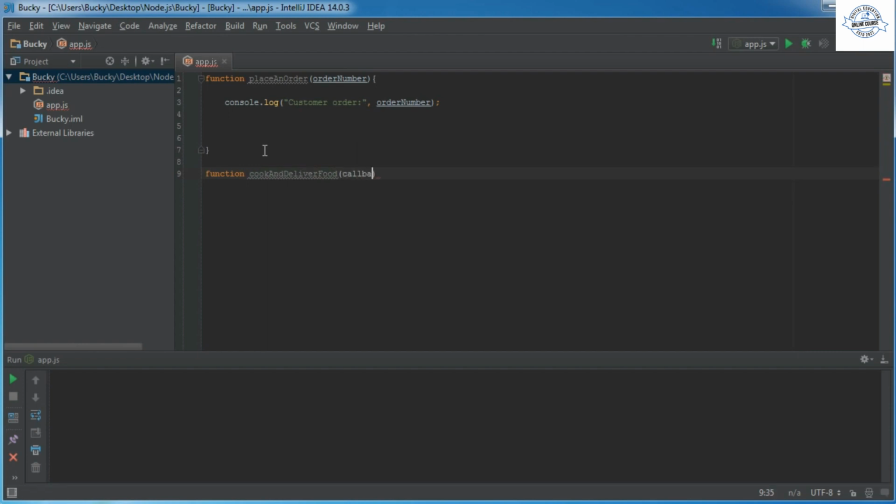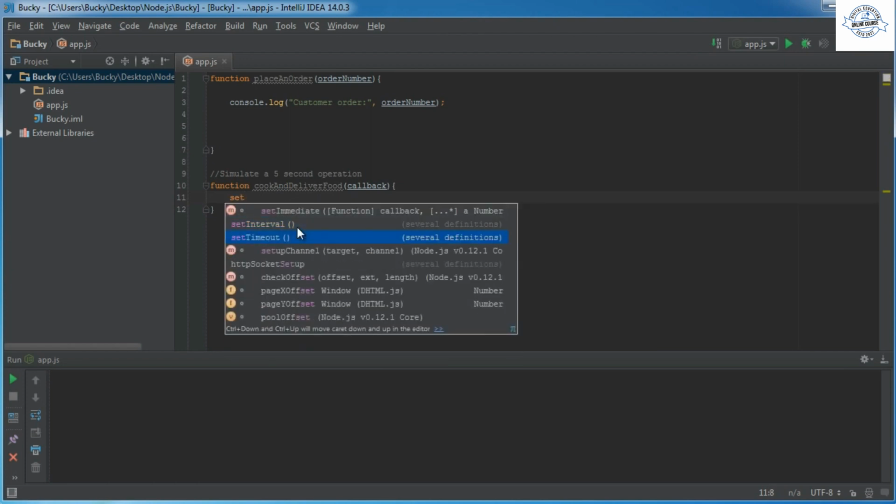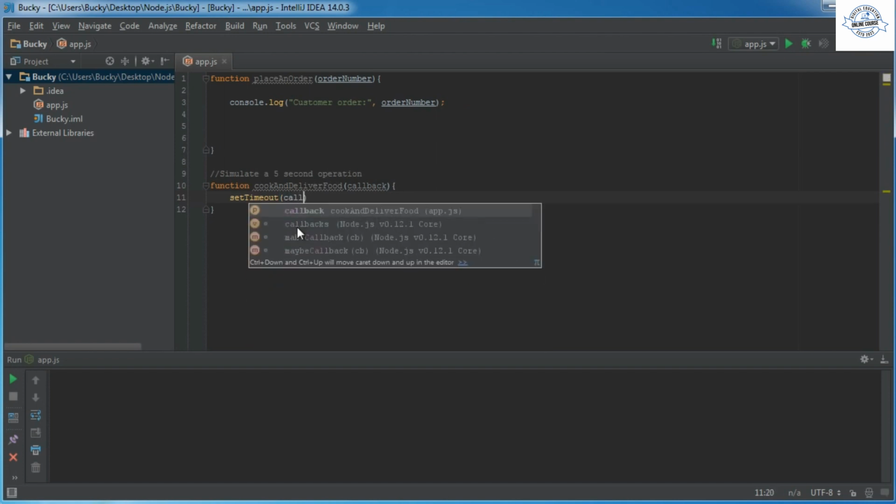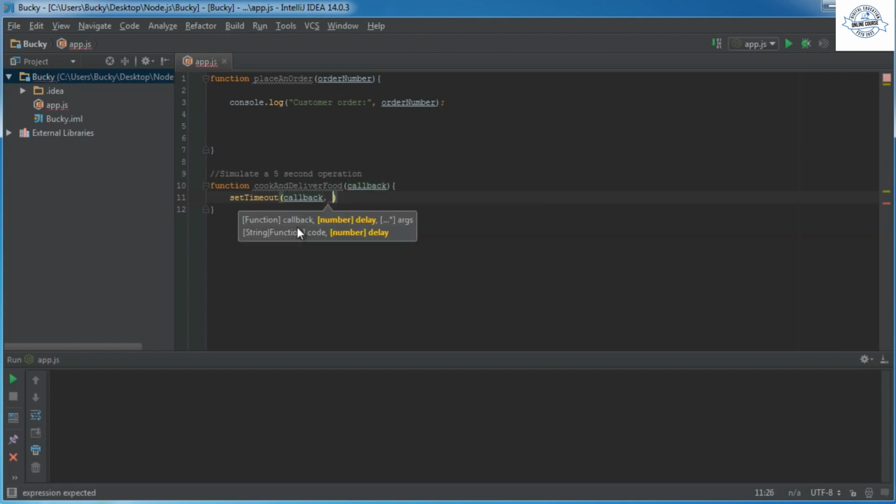Now this is going to take one parameter called a callback, and let me just say this. I'll be like simulate a 5 second operation. Alright. So this function right here would resemble something like connecting to your database, some time-consuming operation. So inside here, I'm going to write one piece of code, and that is set timeout. And of course, it takes the callback and just have some time from like 1,000 to 10,000. If I put 5,000 in here, it just means 5 seconds.